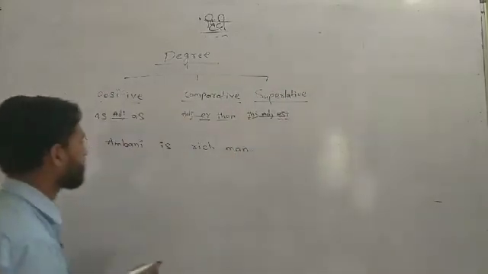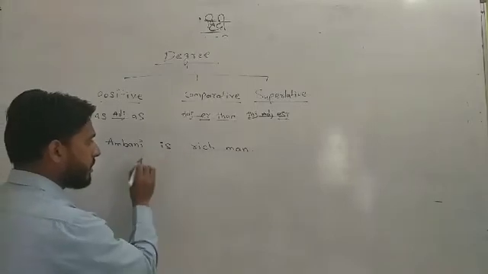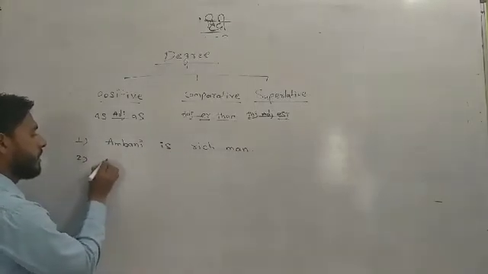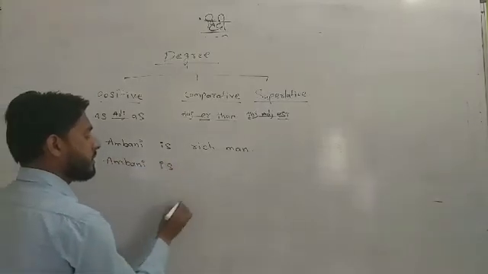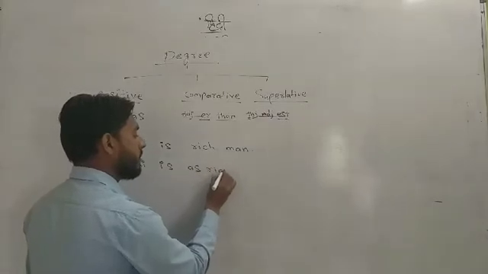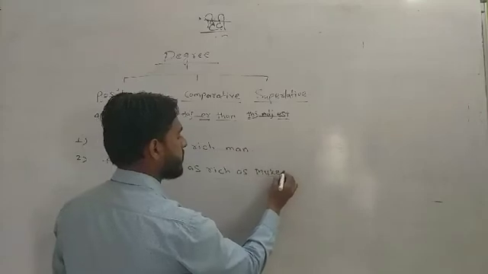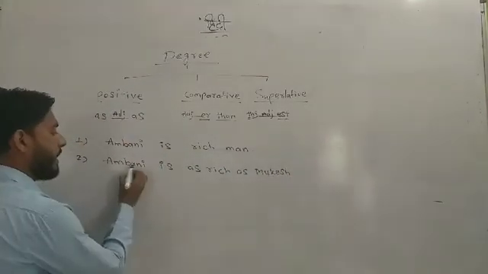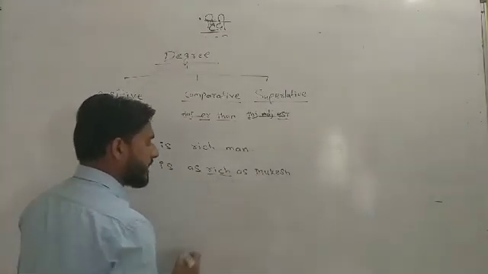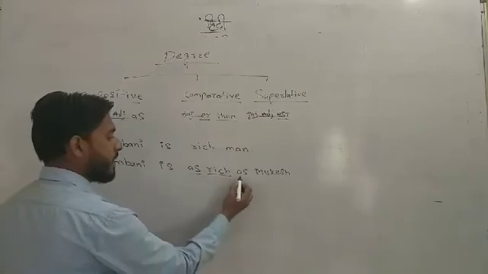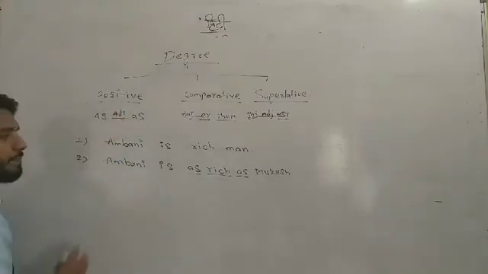Okay, let's see. Ambani is a rich man. Here is a very simple sentence, but if I use: Ambani is as rich as Mukesh. Okay, Ambani is as rich as Mukesh. So here rich is the adjective, and before "as" and after "as" I used it here. So this is the positive degree.